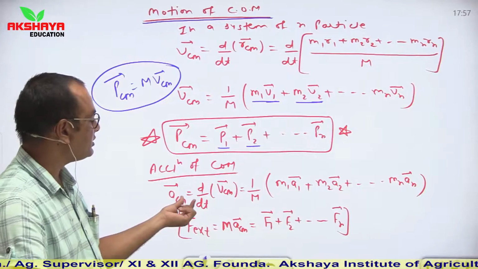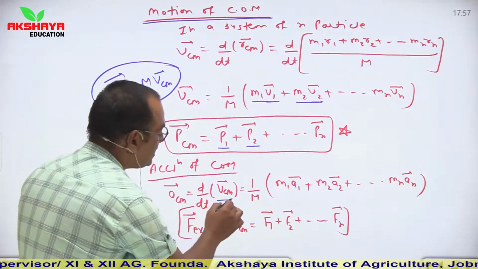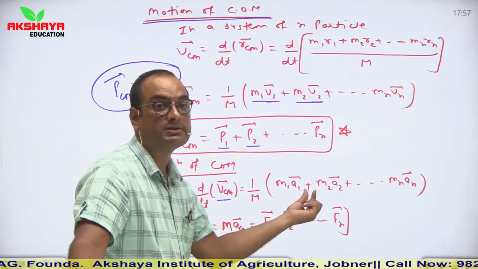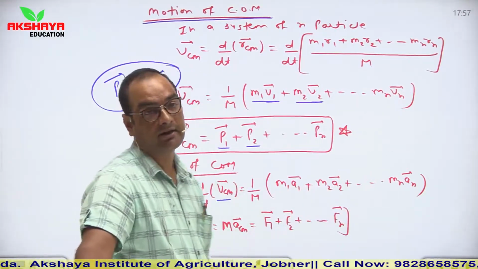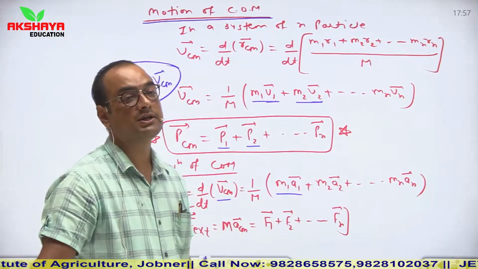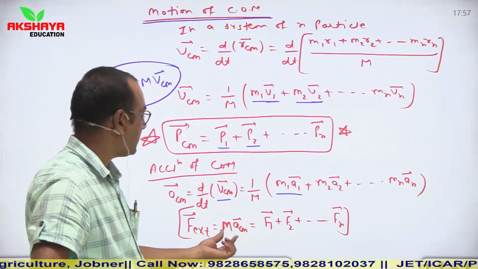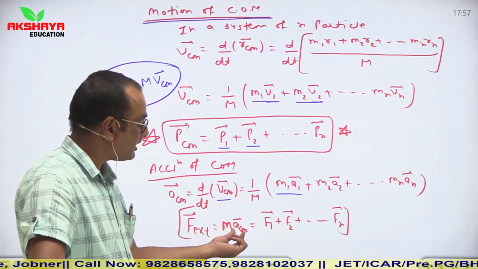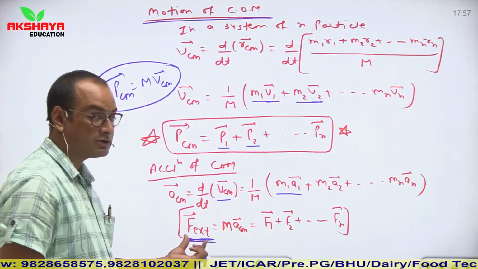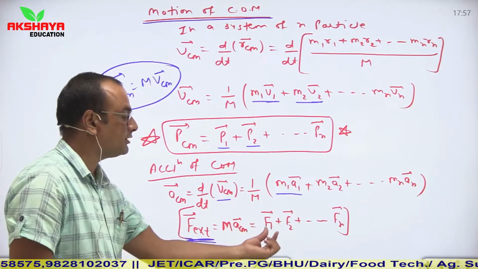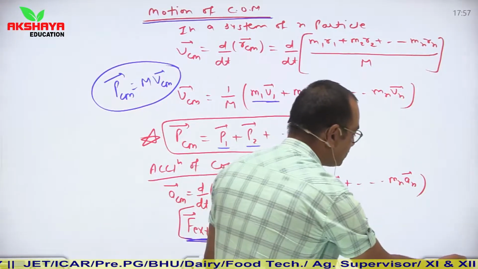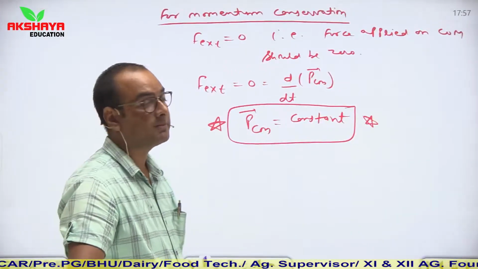So a_CM vector is equal to d upon dt of v_CM vector, and it is equal to 1 upon M times (m1 a1 vector plus m2 a2 vector up to mn an vector). Again see, m into a, mass into acceleration, is known as force. So if I multiply capital M with the acceleration of the center of mass, then it becomes F external, which is applied on the center of mass, and it is equal to F1 plus F2 plus F3 up to Fn. So this concept is now used in our momentum conservation.